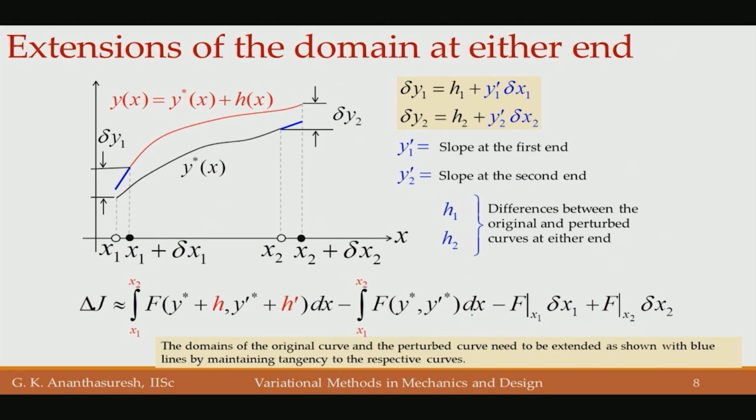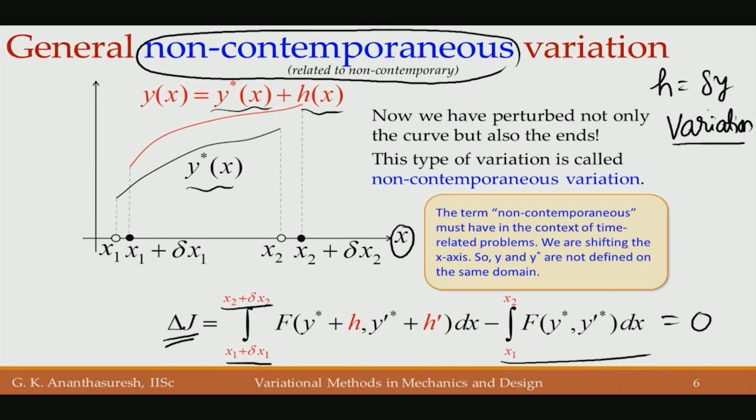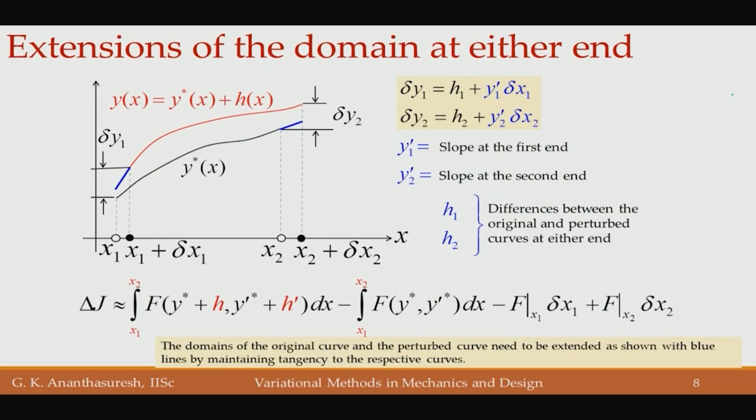One other difference, if you see, is the h that we are writing. I said in the earlier slide that h is delta y, but here there is a small difference. That difference is what we will find out now: what is perturbation h versus what is perturbation delta y.